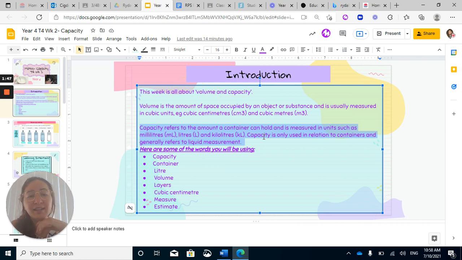So the capacity is only used when we've got liquid. We don't use it with solids. That's when volume kicks in. But